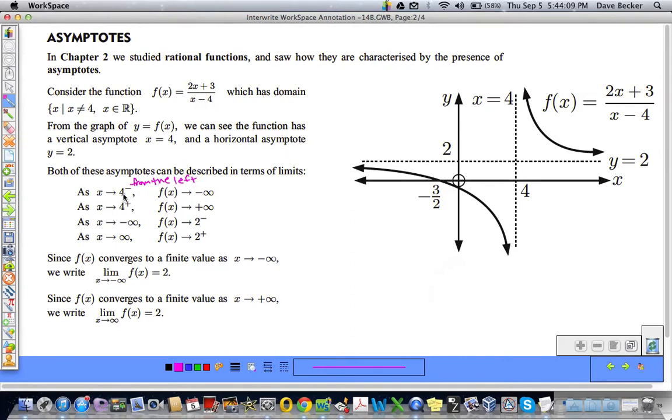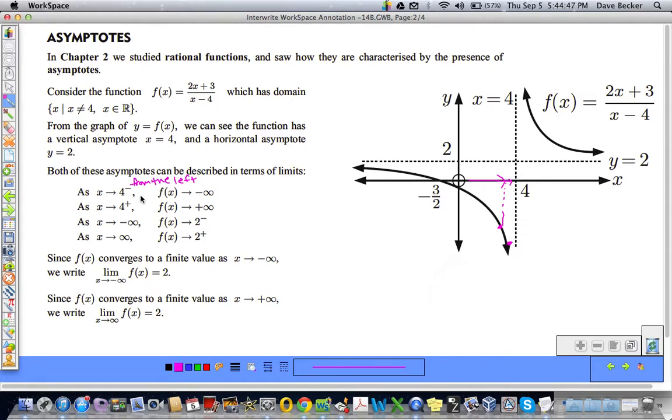Okay, so as x approaches 4 from the left, let's think about that. x approaches 4, it's going this way. This is my x value, remember. As it's getting closer and closer to 4, what's happening to f of x? Well, the corresponding value is here. And if I go even further, the corresponding value is down here. And as I get closer and closer, this arrow indicates that it's going down, down, down to negative infinity. And we know it's not going to cross this because it's a vertical asymptote.